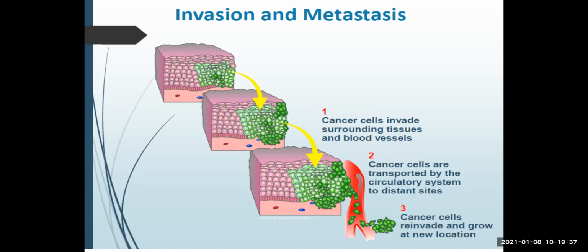Number three is a local invasion, and number four is a distant metastasis. Now, how does it happen? Especially in case of bone malignancy, this metastasis occurs because of the blood invasion, or invasion of the blood vessels. Lymphatic metastasis is not that very common. So they invade the blood circulation, enter into the blood vessel, and through the circulatory system, they go to the distant site and they grow there. And again, they may invade the blood and then go to the new location. So this is the way.